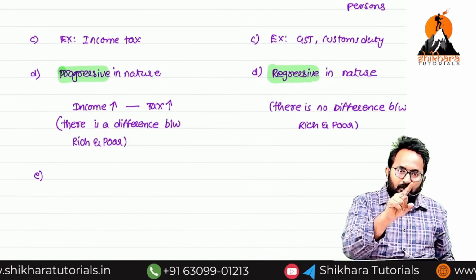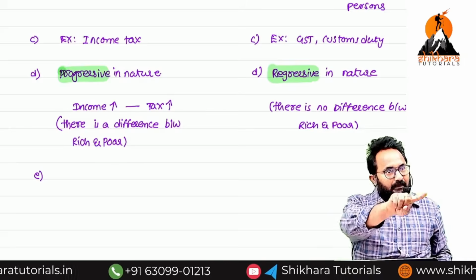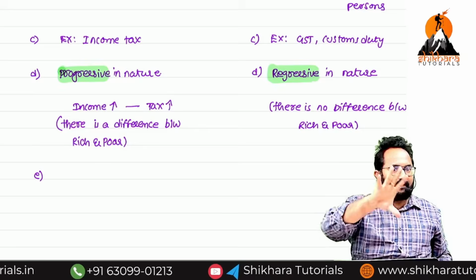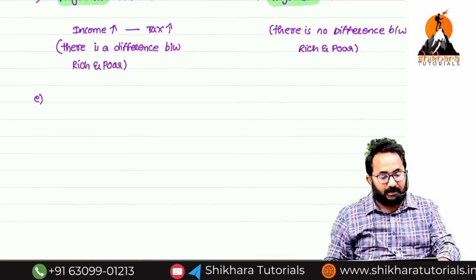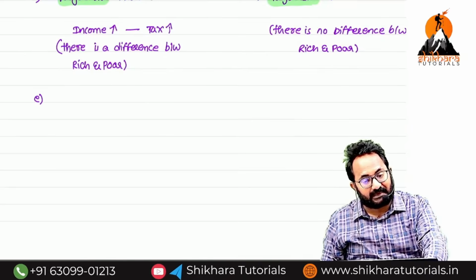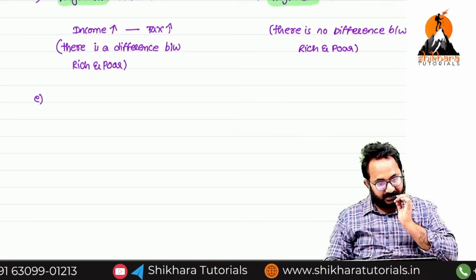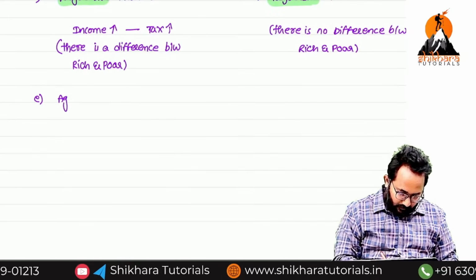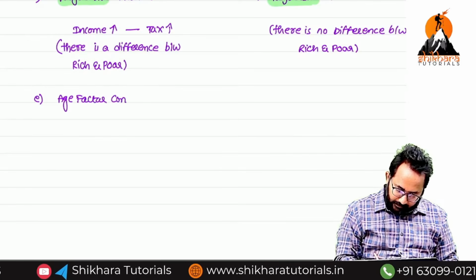If you are a general person, 2,50,000 basic exemption. If you are a senior citizen, 3 lakh will be exempt. If you are a super senior citizen, 5 lakh will be exempt. So is the age factor considered or not considered in direct taxation? Age factor we are considering here. Age factor considered.